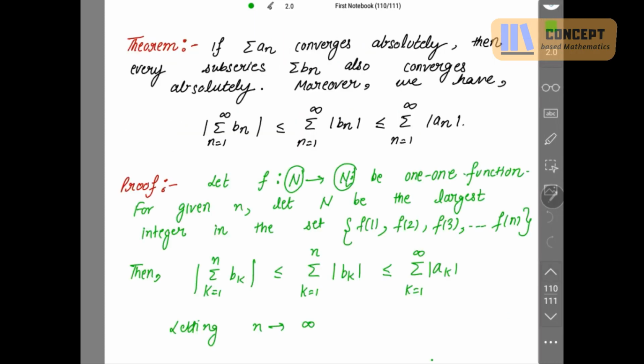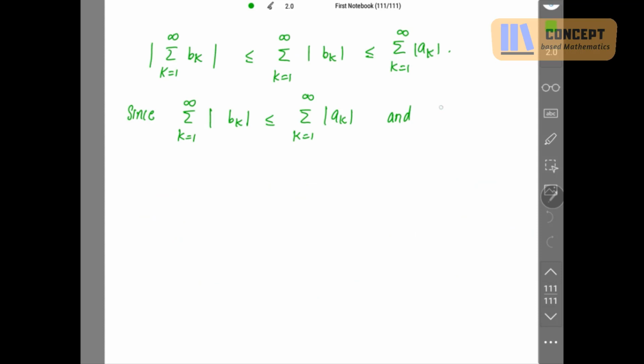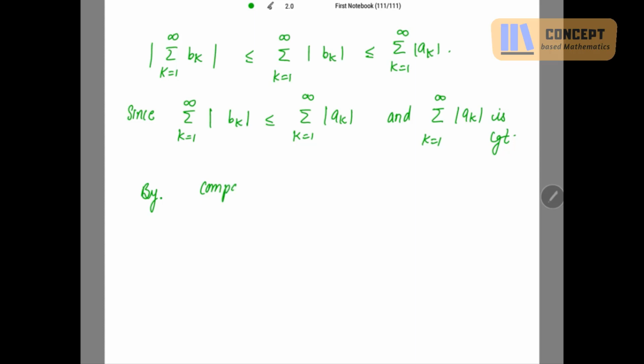See, summation an converges absolutely. So, k going from 1 to infinity, mod ak is convergent. Therefore, by comparison test, summation mod bk also converges.